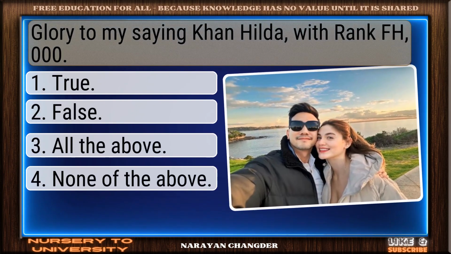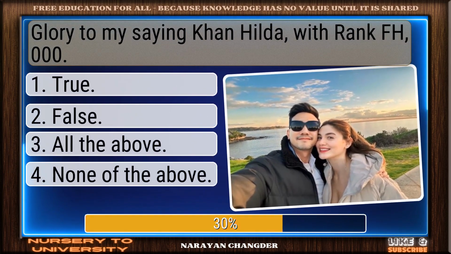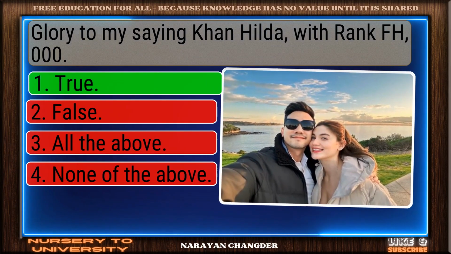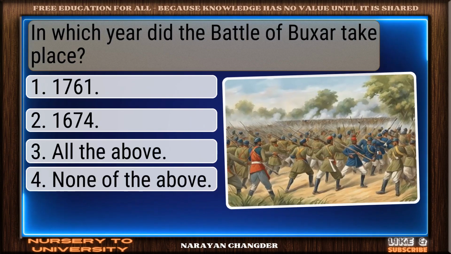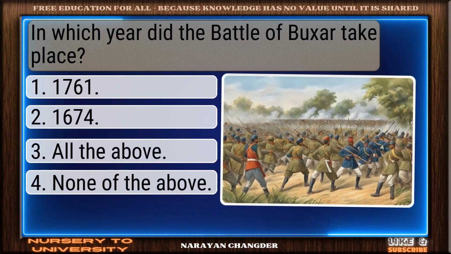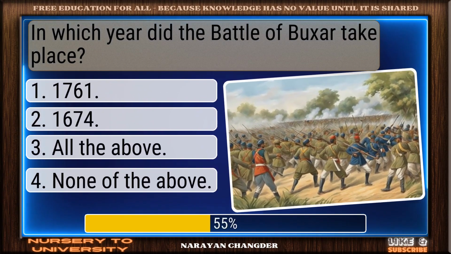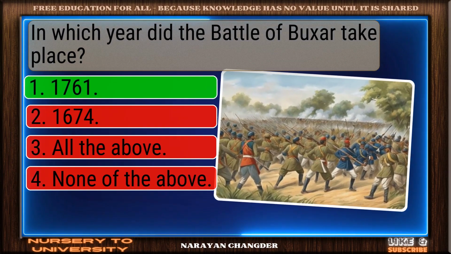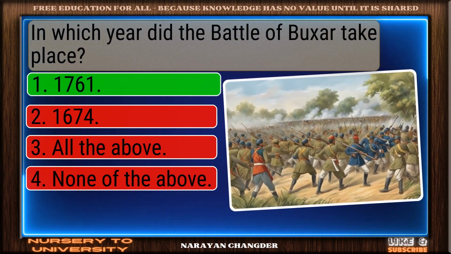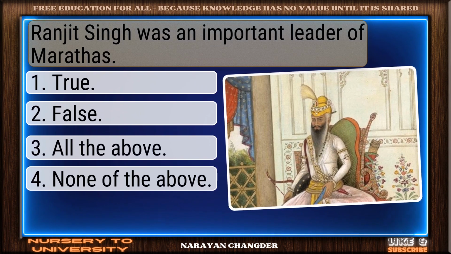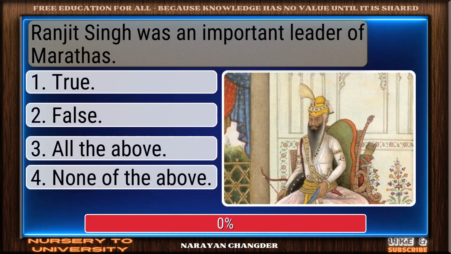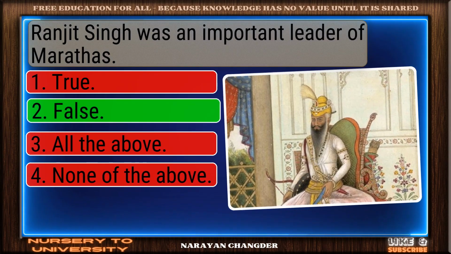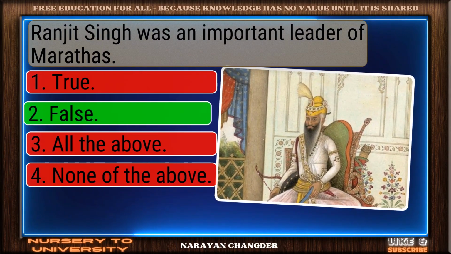Khan Dauran with rank 1000. Correct response. True is the most accurate answer. In which year did the Battle of Buxar take place? Nice selection. 1761 is the correct and valid answer. Ranjit Singh was an important leader of Marathas. Right choice. False is the best answer.